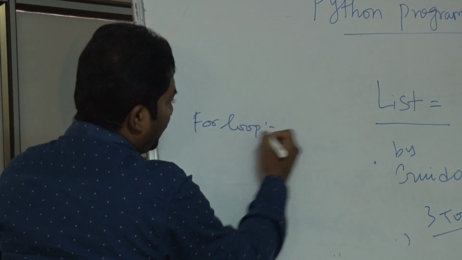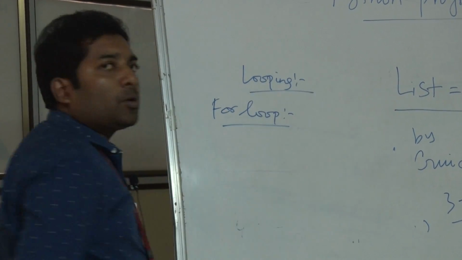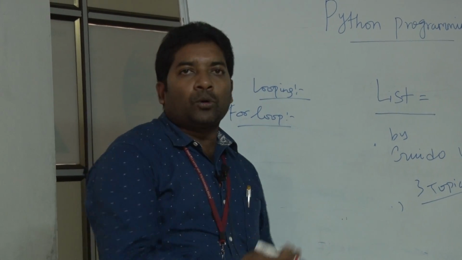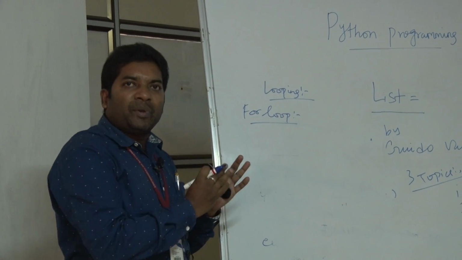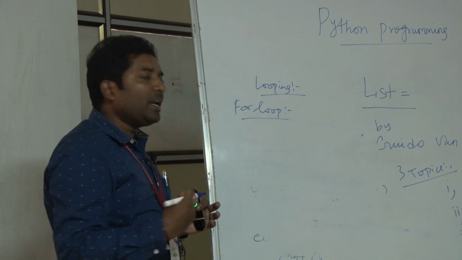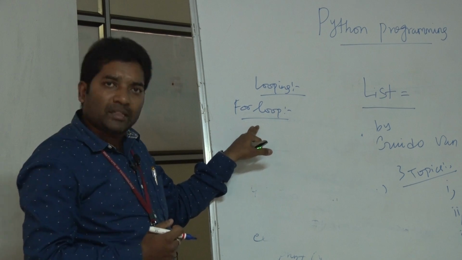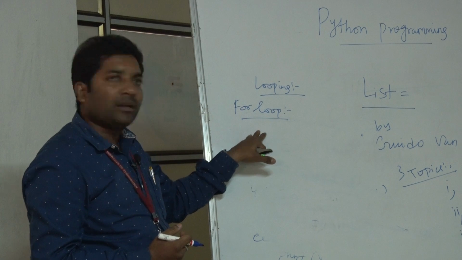So, for loop. First one, in the looping. If I want to give an iterating value, so I want to print a value from 1 to 10, then it has to consecutively increment the value. So what we have to do is use a looping statement. In either case, we can use a while loop or a for loop.